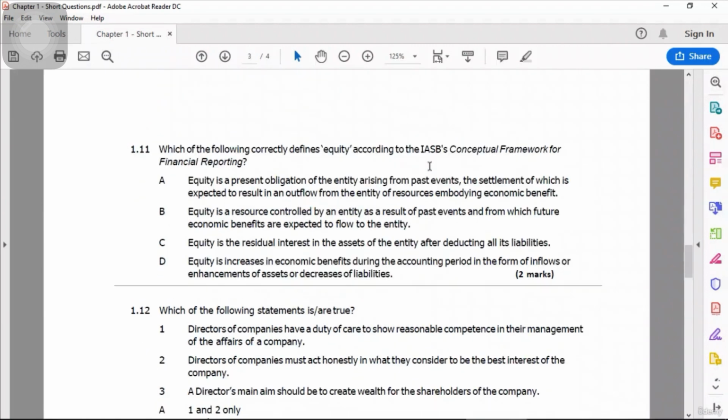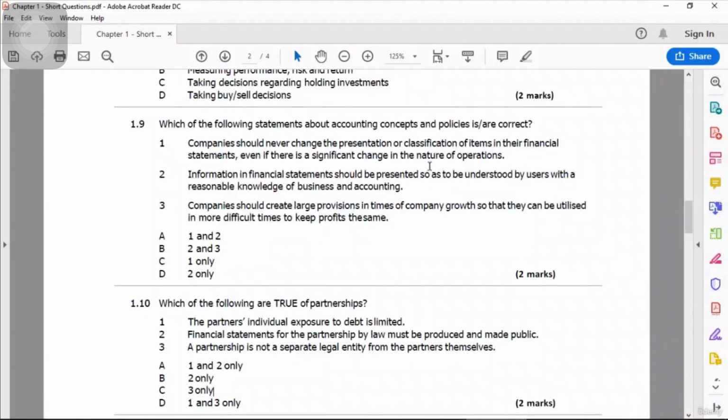1.9. Which of the following statements about accounting concepts and policies are correct? So accounting concepts and policies, which statements are correct? And there could be more than one.